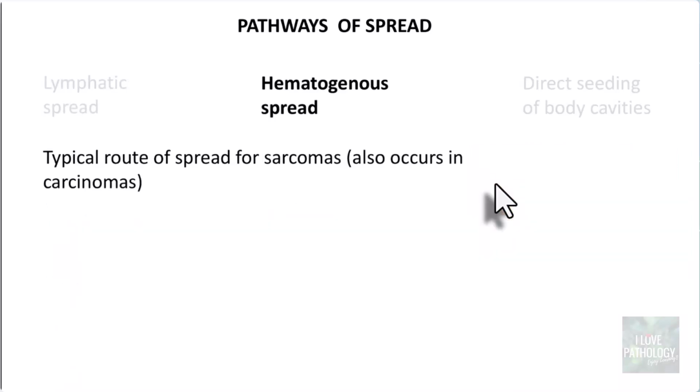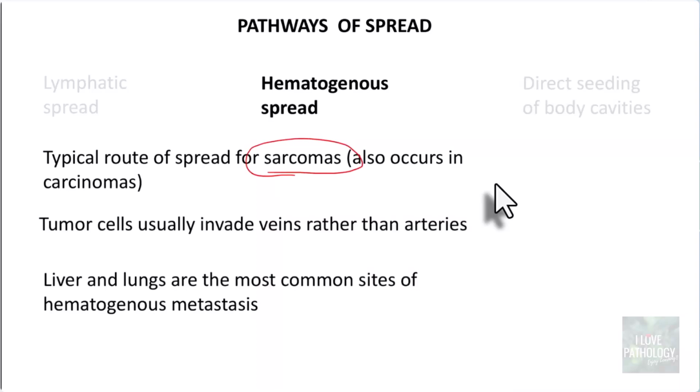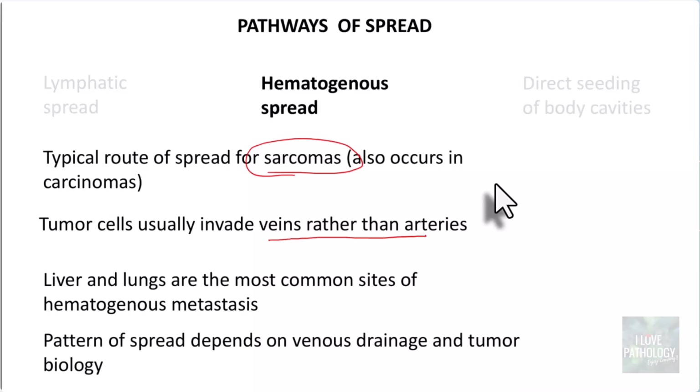Now, the second important pathway of spread is hematogenous spread. As I told you, lymphatic spread is for carcinomas, whereas hematogenous spread is typically the route of spread for sarcomas. Yes, sometimes it can occur in carcinomas as well. The tumor cells usually invade veins rather than arteries, and the liver and lungs are the most common sites of hematogenous metastasis. The pattern of spread depends upon the venous drainage and, of course, the tumor biology.